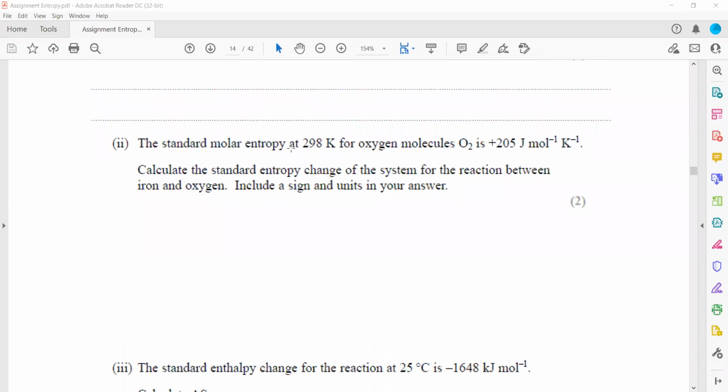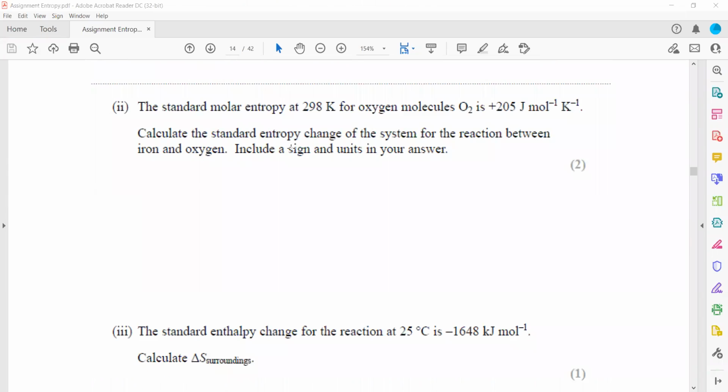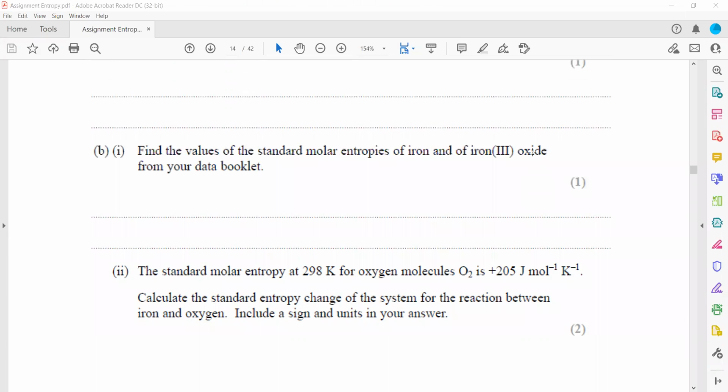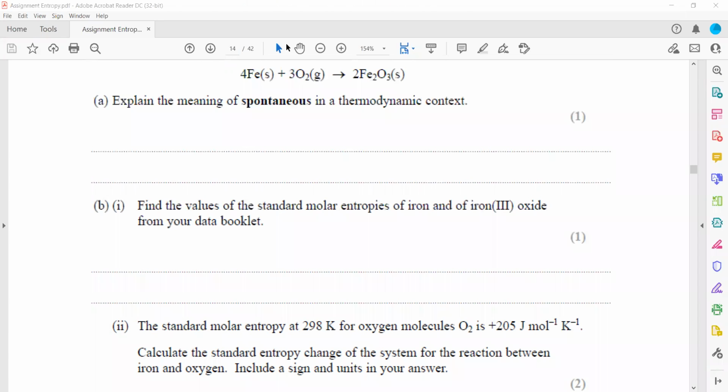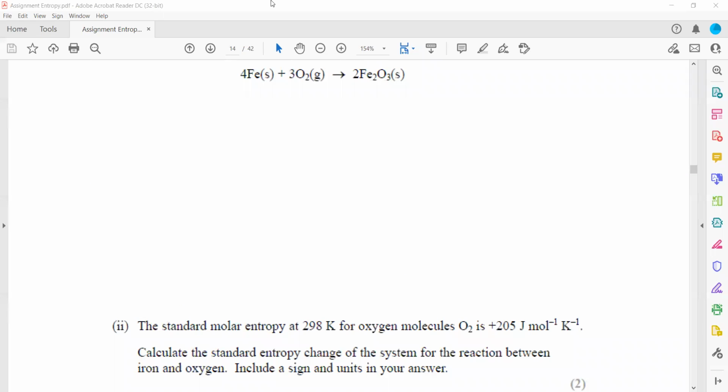Then the standard molar entropy of the oxygen molecule is 205 joule per mole per Kelvin. Calculate the standard entropy change of the system for the reaction of iron. So it is the products minus the reactants. The equation is there. These are the reactants and this one is the product.